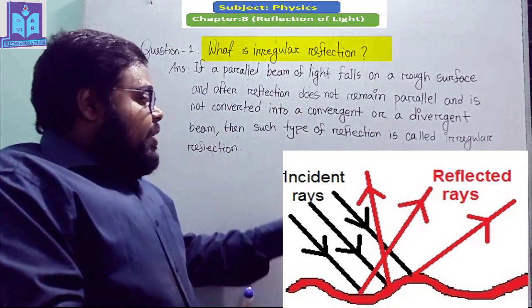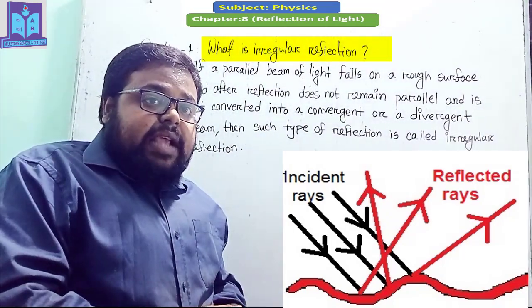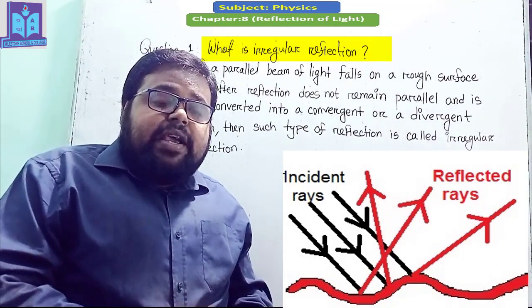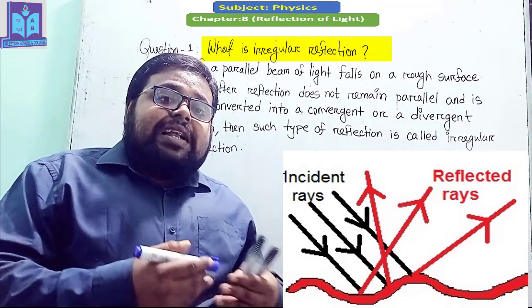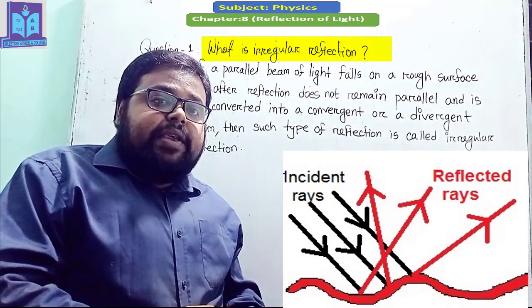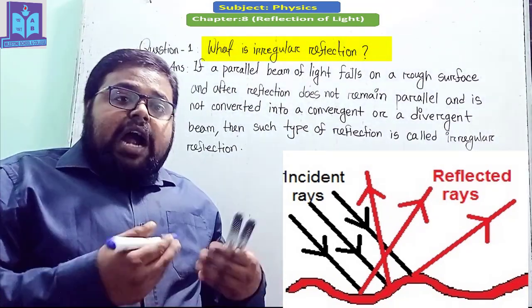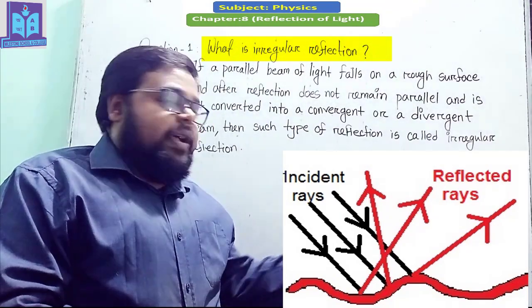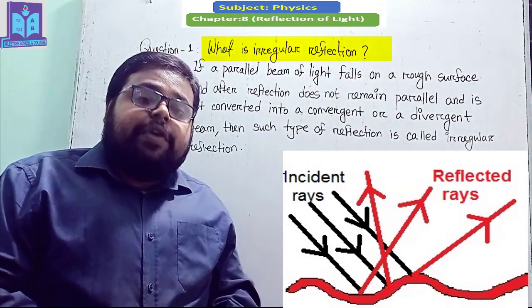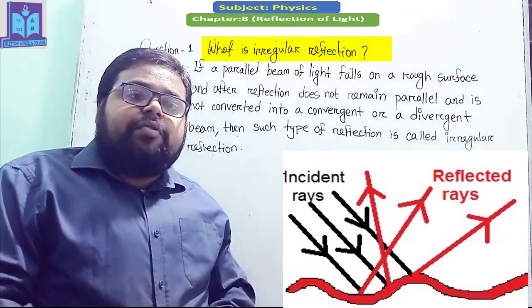Here you can see that all the rays are incident at different angles at different points of this surface. That's why after reflection all the reflected angles will be different, and that's why all the reflected rays are no longer parallel, and that type of reflection is called irregular reflection. I hope you understand what is irregular reflection.